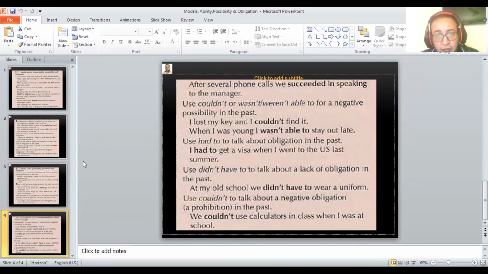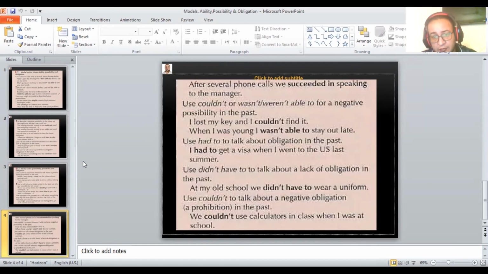Use had to talk about obligation in the past. I had to get a visa when I went to the US last summer. Use did not have to talk about a lack of obligation in the past. At my old school, we did not have to wear a uniform.